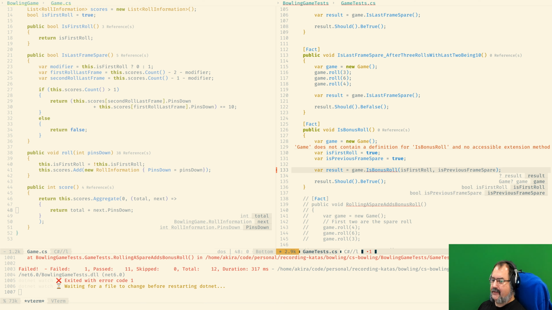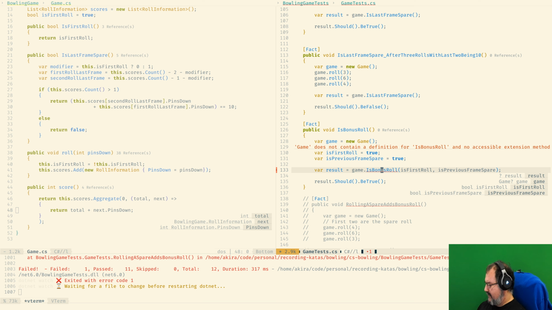You can create an actual enumeration or something like that to hold that information better than just using booleans. Okay, so we have this idea of bonus roll. That should do the right thing.